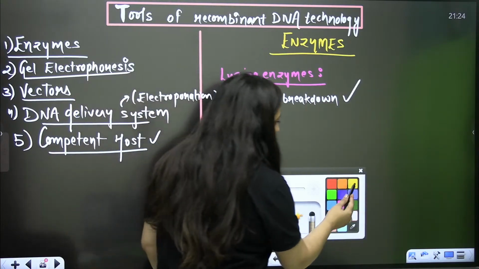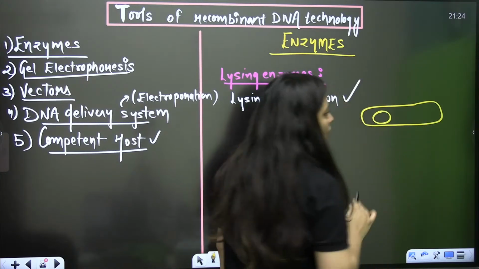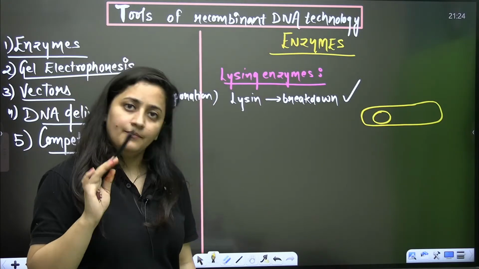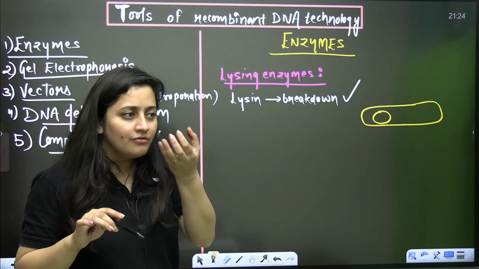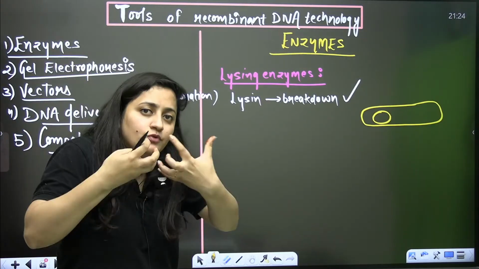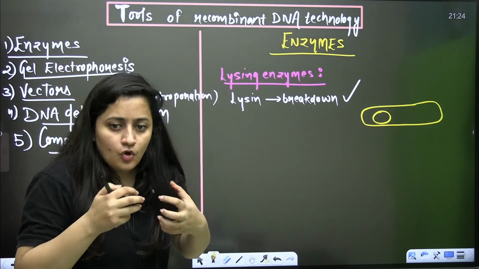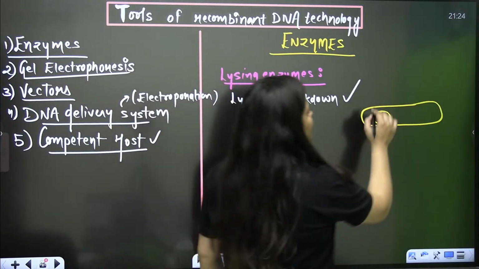Now, if you are talking about DNA, that you need DNA from the host, you need to figure out the desired DNA. Firstly, you should know which DNA you want, which gene you want, and after knowing that, you have to extract it. Let's say this is a eukaryotic cell, a fungal cell.